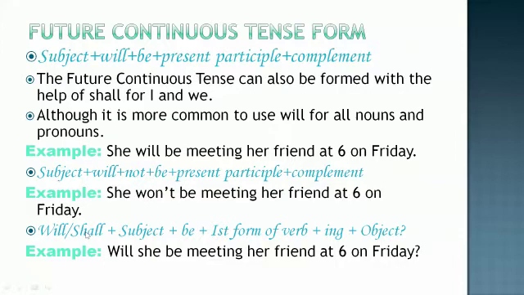Now let us see an interrogative sentence. In an interrogative sentence, we will use will and shall before the subject, and the verb be, then the first form of verb with ing and the object. In the first two sentences, we used will after the subject, and in this question, we will be using will before the subject. So the example is, will she be meeting her friend at 6 on Friday? So that becomes an interrogative sentence.